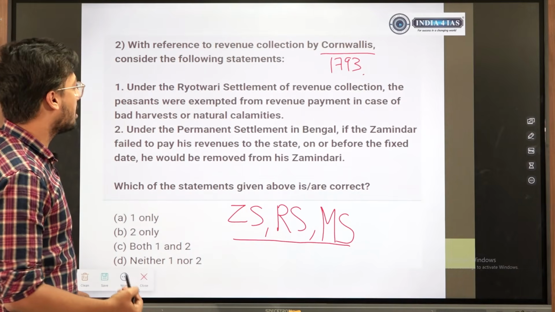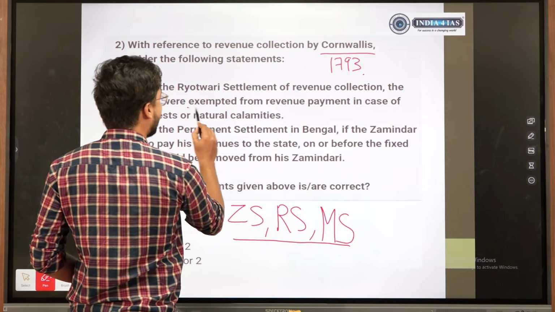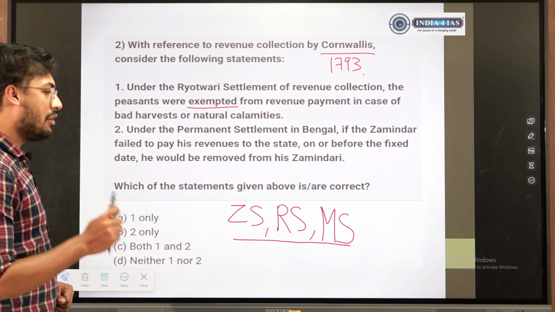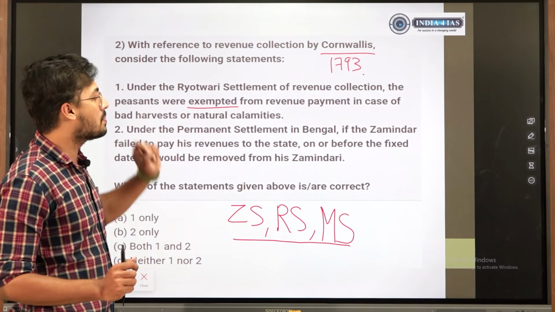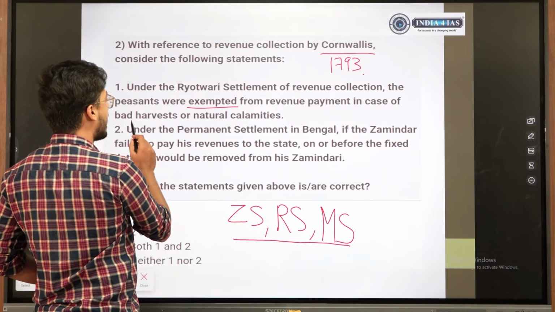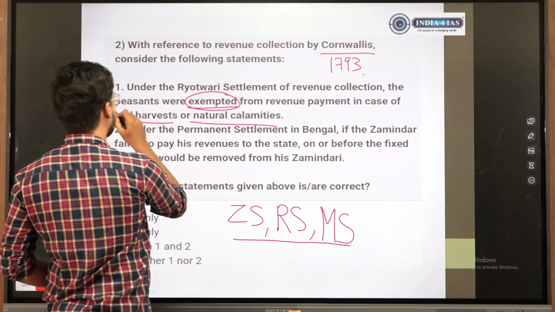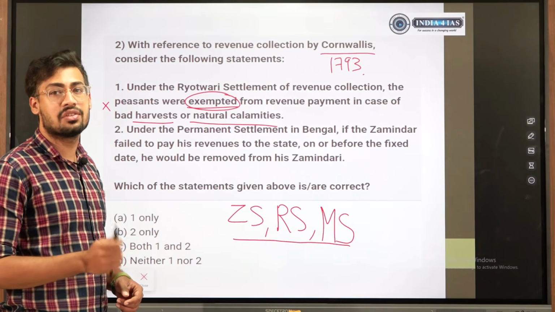So under the Rohitwari settlement of revenue collection the peasants were exempted. They were exempted from revenue payment in case of bad harvest or natural calamities. Even if you did not know about Rohitwari system, do you think British was so kind that they would provide exemption if there was bad harvest or natural calamity? The chances are less. See, Indian government is empathetic towards the farmers.